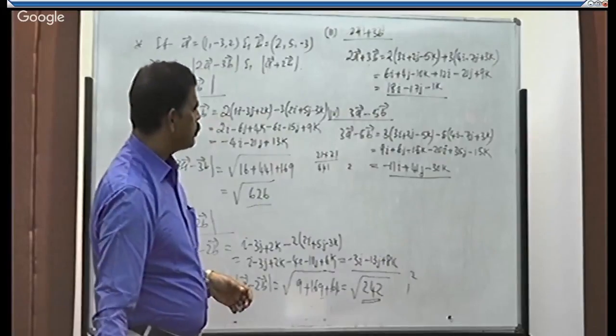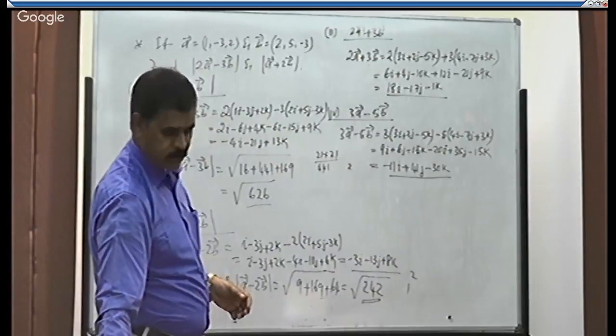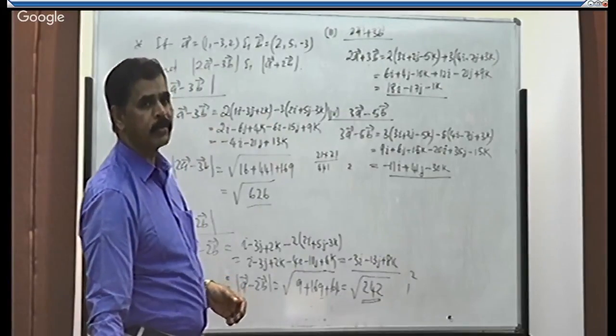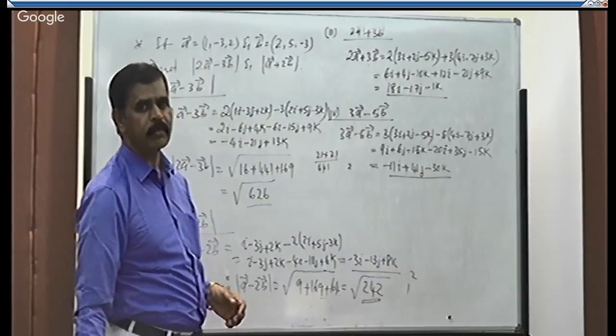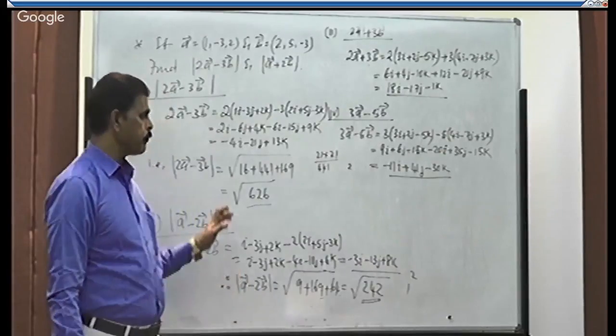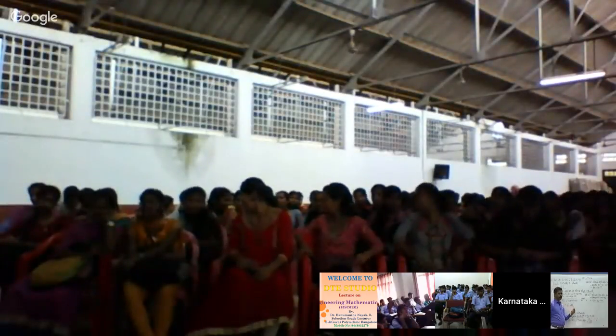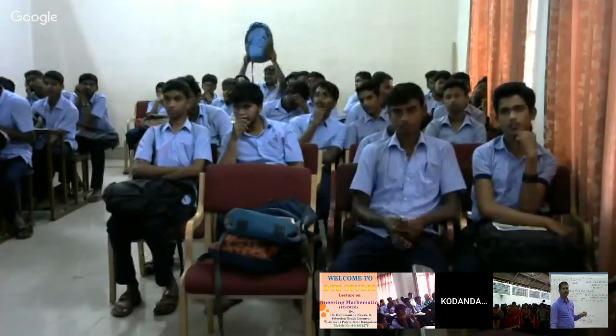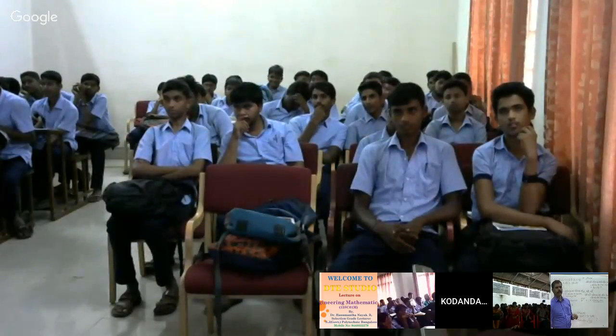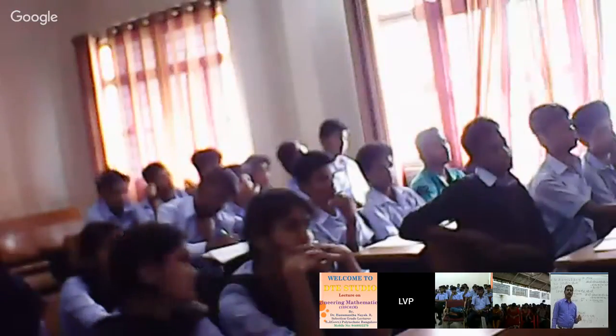So these are some of the examples on addition, subtraction and scalar multiplication. Okay. So you work out similar problems. Today we learned what is a vector, what is a scalar, types of vectors, and how to represent a vector.